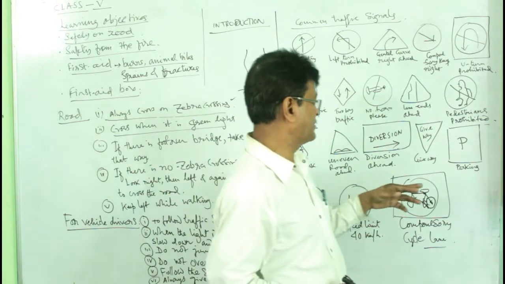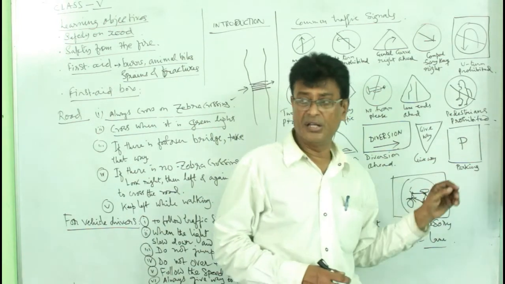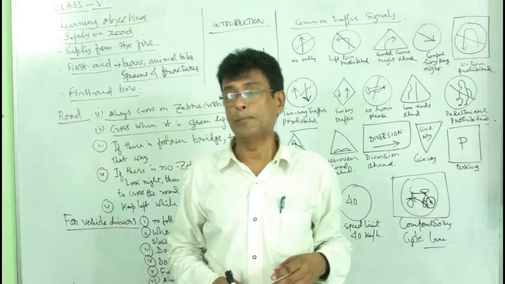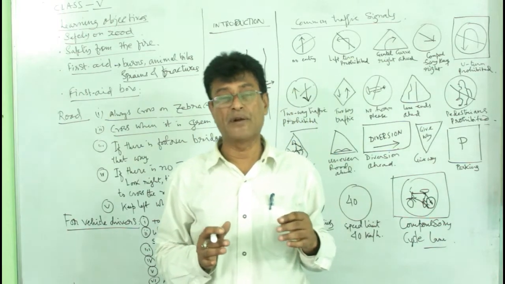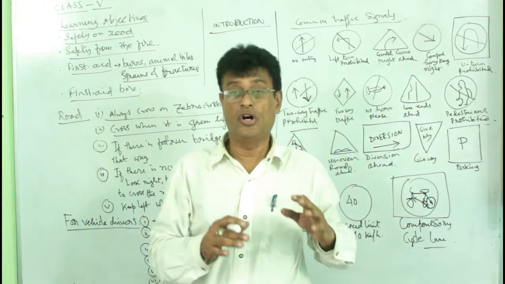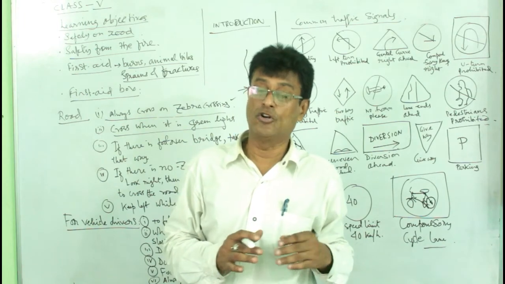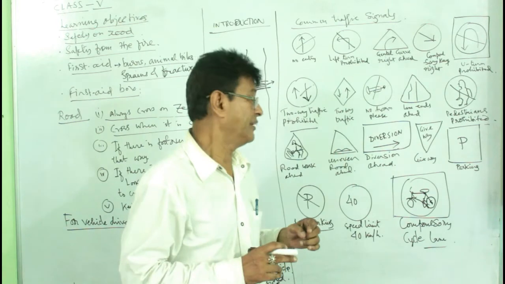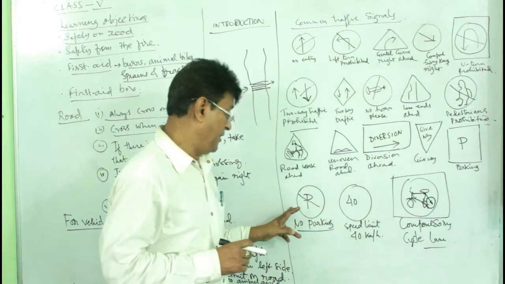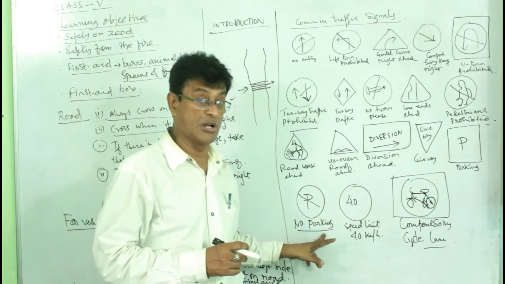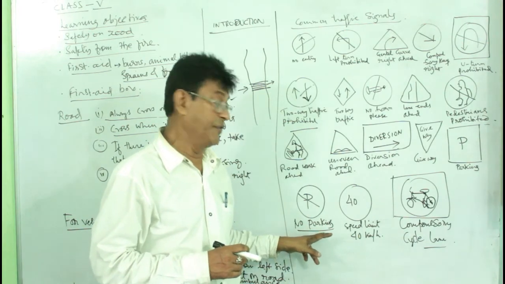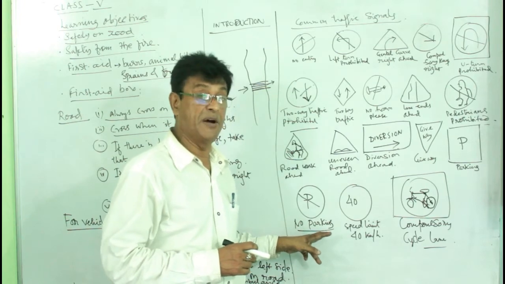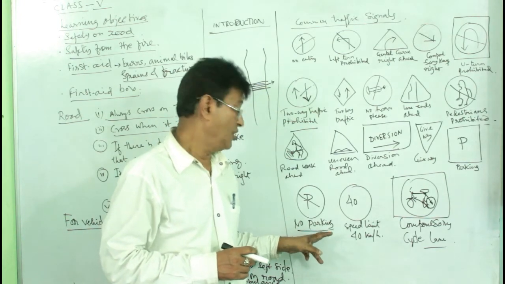Okay. Now next is written here P in a box. That is known as parking. There you can park your vehicle. Government orders are there to park. Nobody will say anything to you, and no fine will be taken there. And then again P with a cross. That means no parking. You cannot park your vehicle here. And if you park your vehicle here, then what will happen? You can be punished by the law.